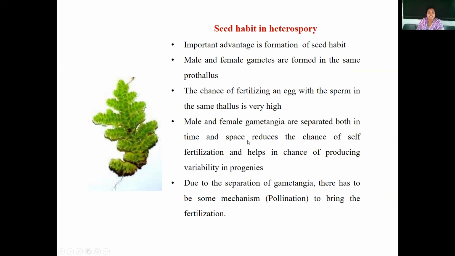If the male and female gametangia are widely separated, pollinators may be needed for pollination, and fertilization may or may not occur. But if they are present in the same prothallus, the sperm cell of the prothallus can fertilize its own egg cell very soon. There is less chance of failure of fertilization here. So that is one advantage of the seed habit in heterospory.